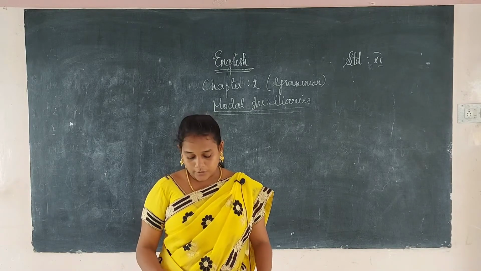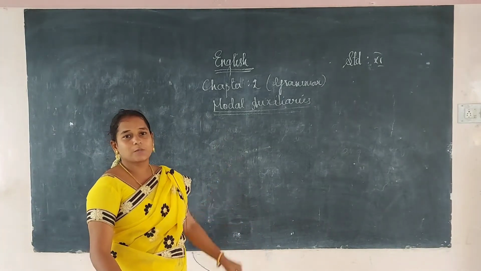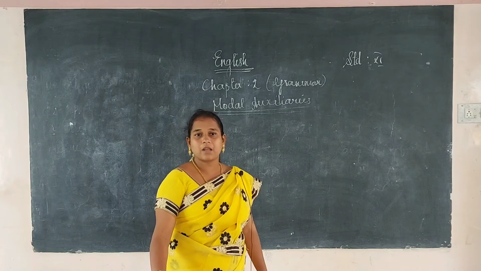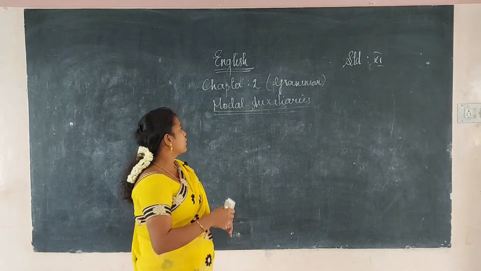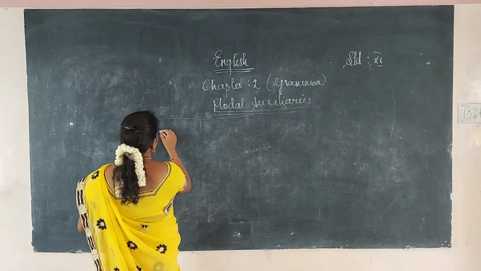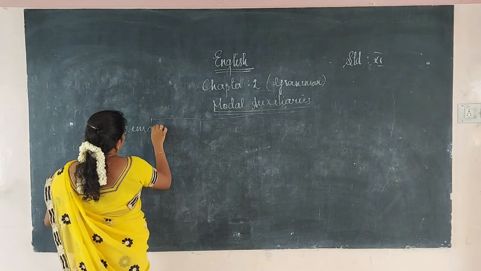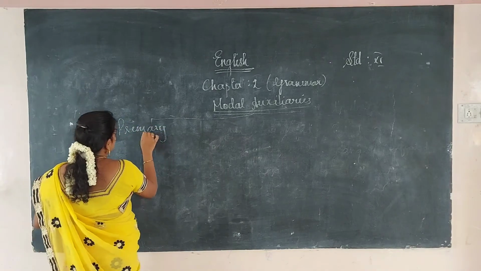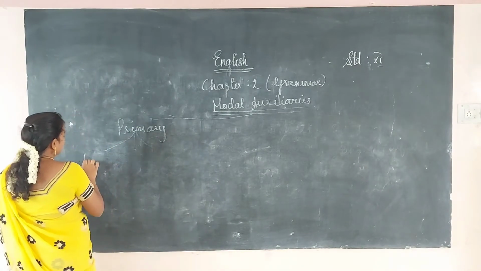Okay. So before going to this, I hope you know what the auxiliaries are. Auxiliary verbs are 24 in number. They are primary, modal, and semi-modal. Primary auxiliaries are am, is, are, was, were. This will be divided into be verb, have verb and do verb.